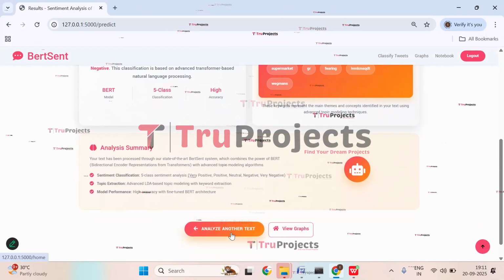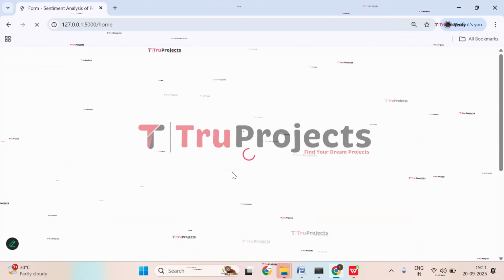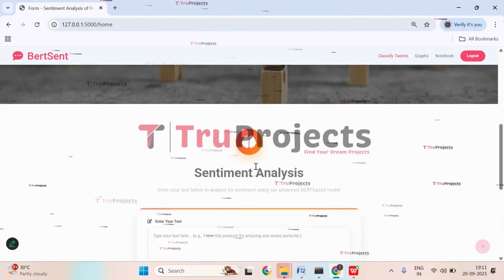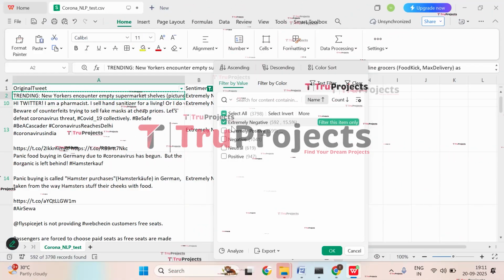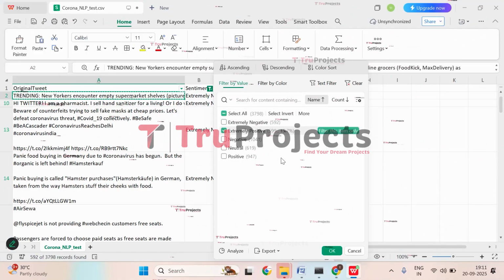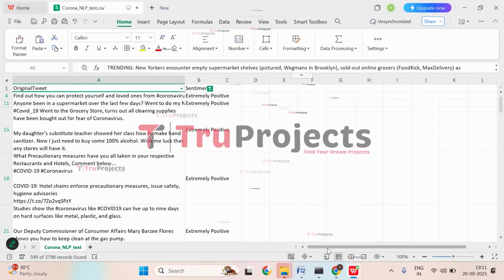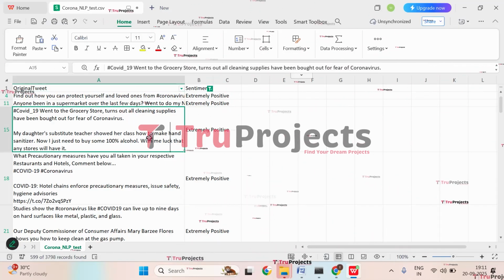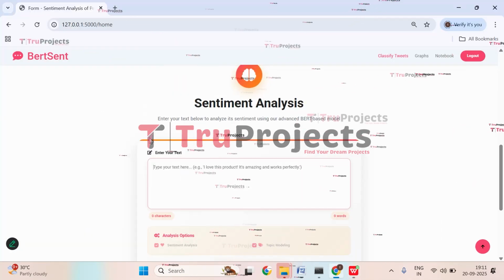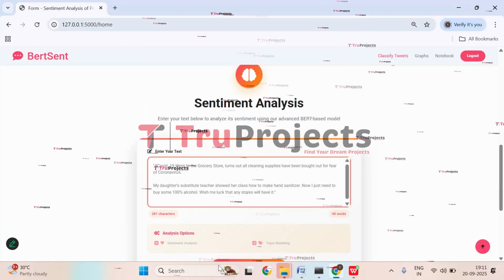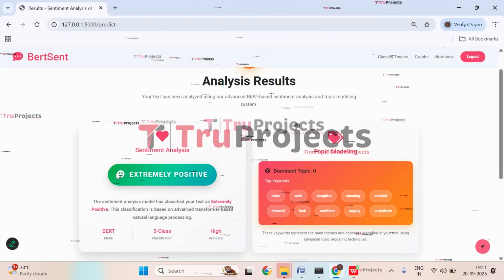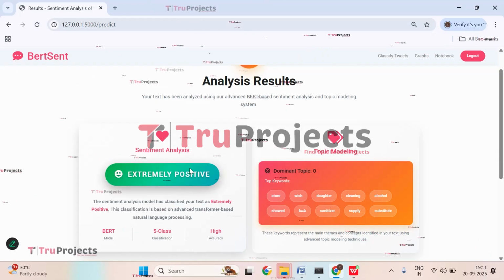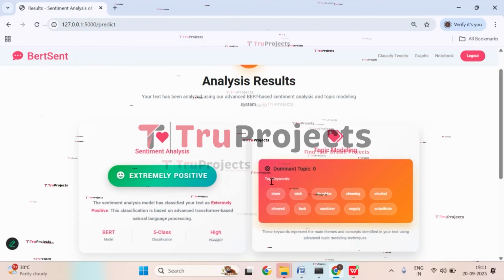And let's try with another text. So now select other text. So now let's try with this case, click on OK. Let's try with this one. Get back, paste it, and click on Analyze. And here you can observe it is predicting extremely positive. And these are the keywords for that.